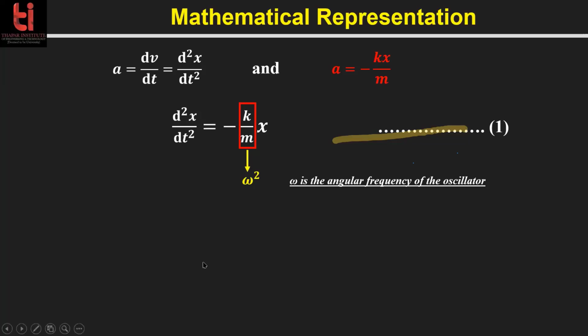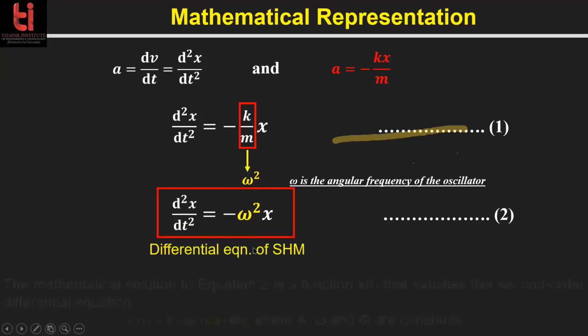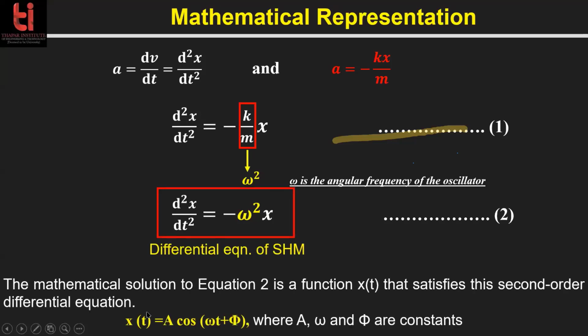Yes, sir. Okay. This is omega square. So the final differential equation for simple harmonic motion is d2x by dt square equal to minus omega square x. And the solution of this type of equation is given in terms of sine or cosine. So this is the solution of this type of equation.